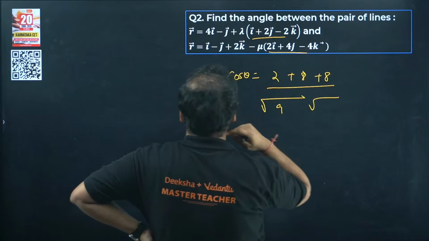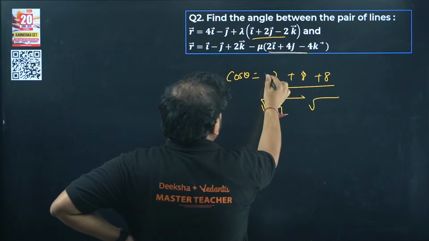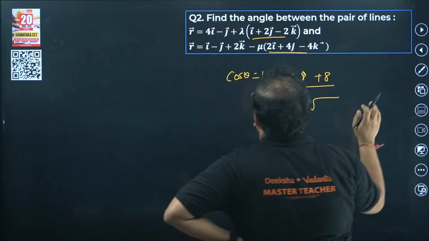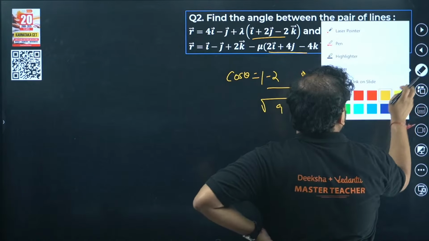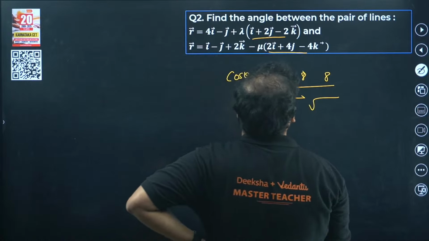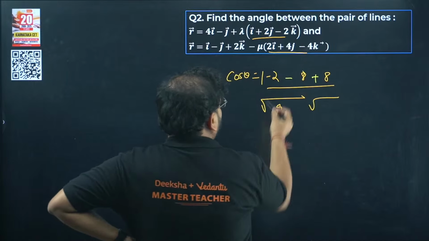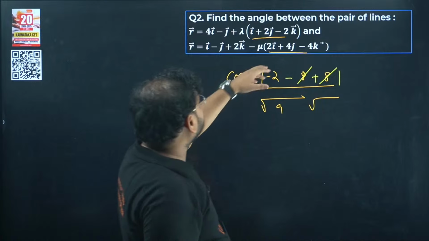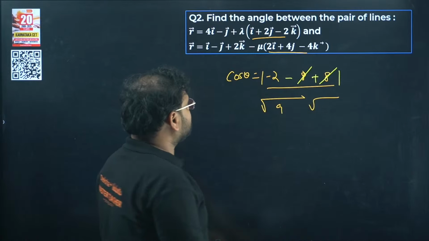I had a minus sign over here outside, so it'll become minus 2 into 1. There'll be minus 2 actually, and we'll have a minus 4 into 2. There's a mistake over here. Sign change will be there, no, because we have minus sign outside. So it will become minus 2 into 1 is minus 2. 2 into 4 with the minus sign, so again minus 8 is there, and we have plus sign, right? So we have 2 only left. Here we have minus 2 plus 8, minus 8 and plus 8. Okay, the 8 is cancelled, minus 2 is there in the modulus.